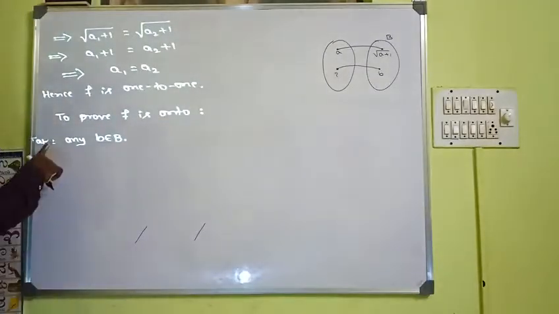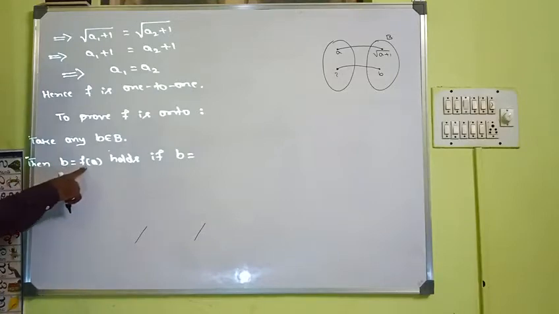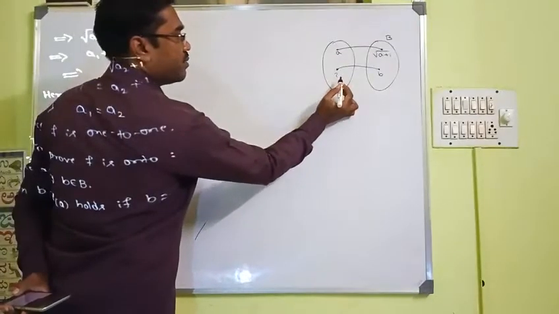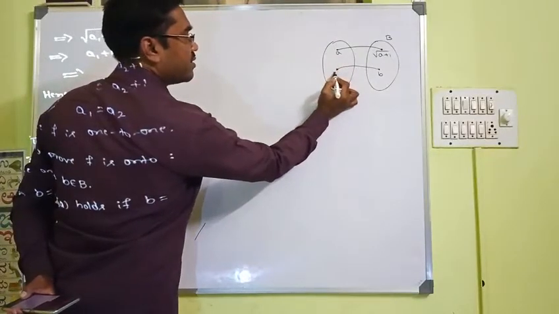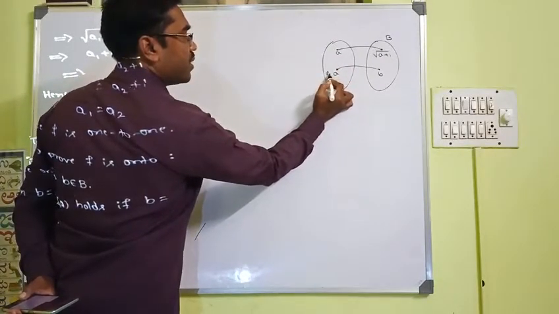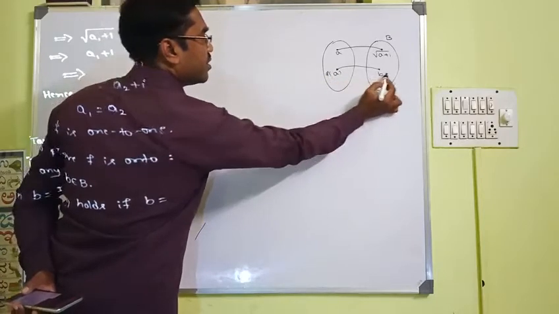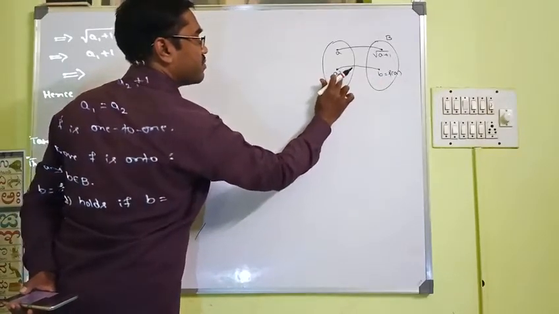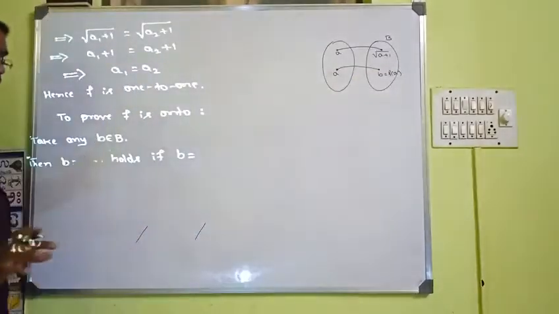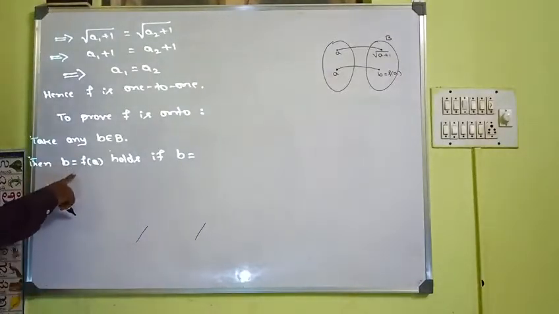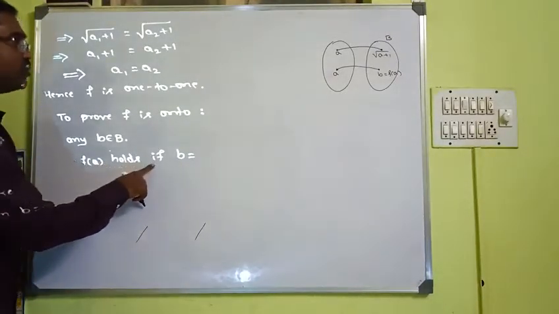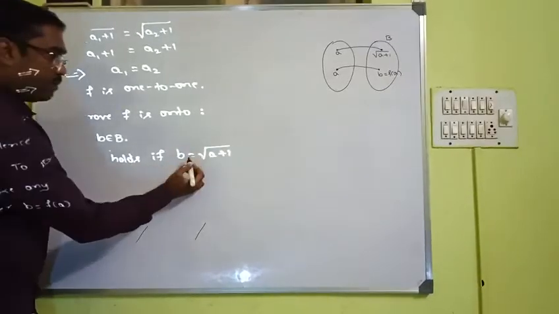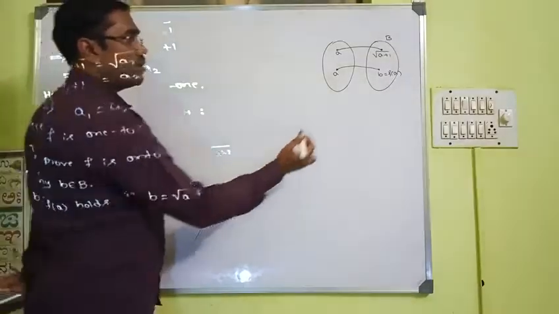Take any b belonging to B, then b is equal to f of a. That means if you take this as a and apply f on it, you are going to get b. b is equal to f of a holds only when b is of the form root of a plus 1.